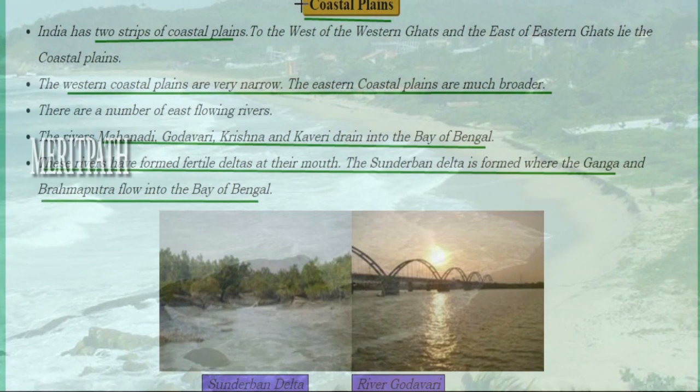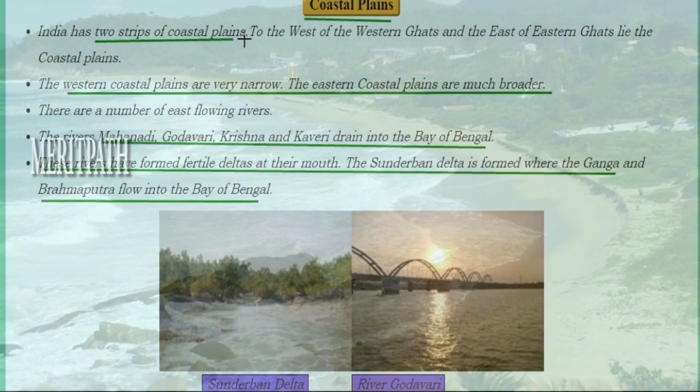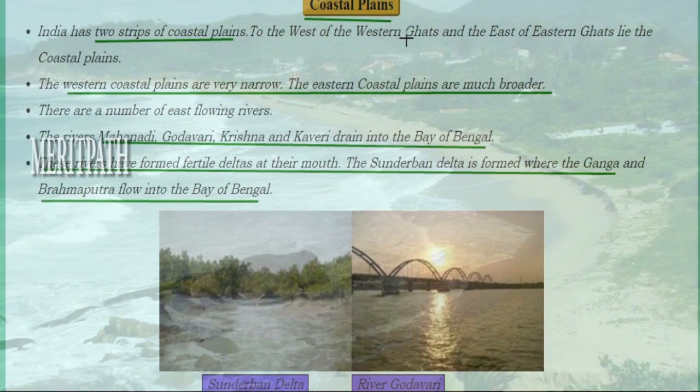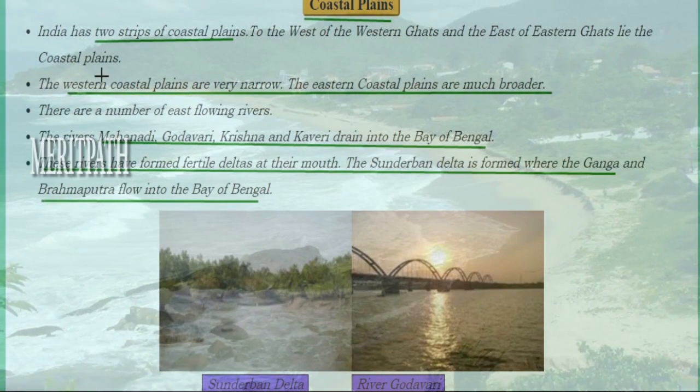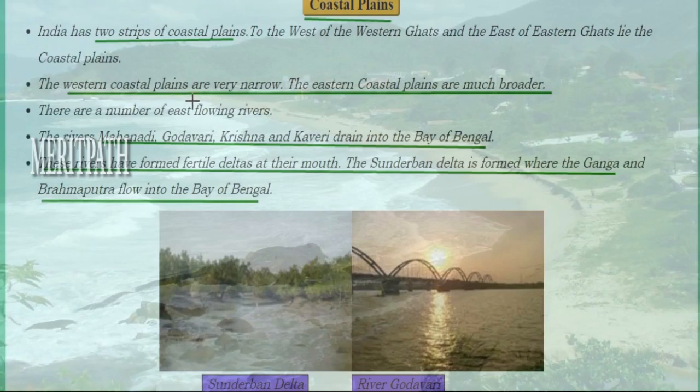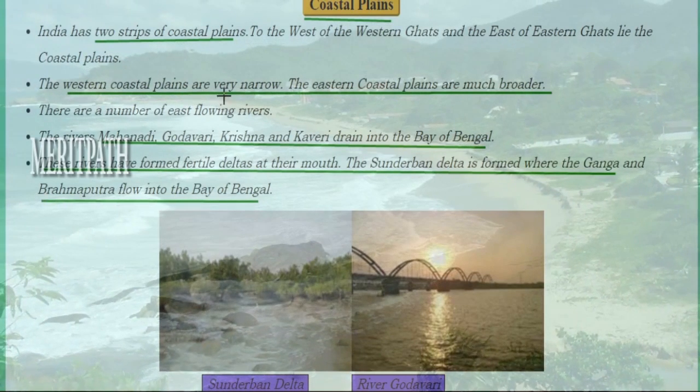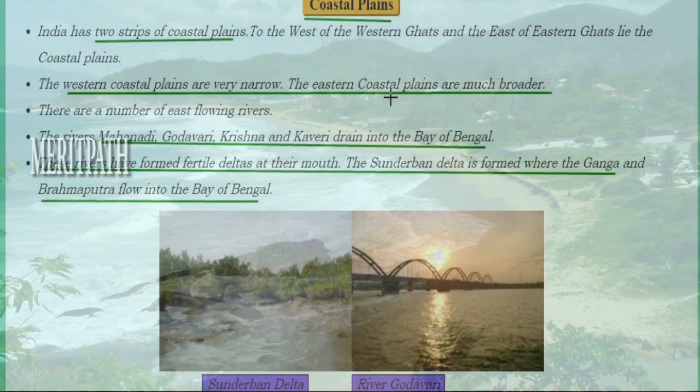The next is coastal plains. So India has two strips of coastal plains. One is towards the west of the Western Ghats and the other is towards the east of the Eastern Ghats. These both lie in the coastal plains, and the western coastal plain is very narrow. The eastern coastal plain is very broad.